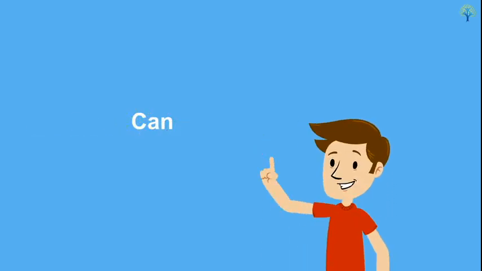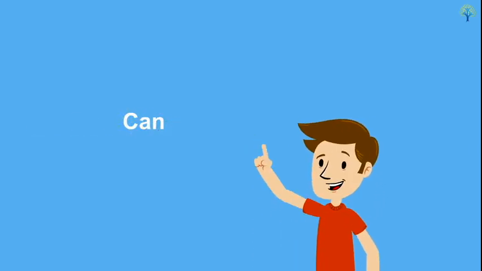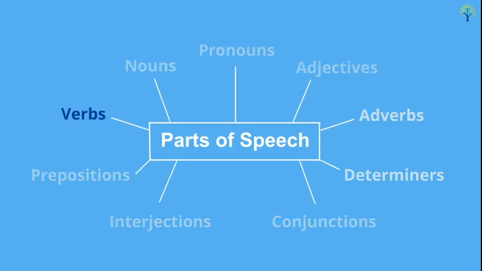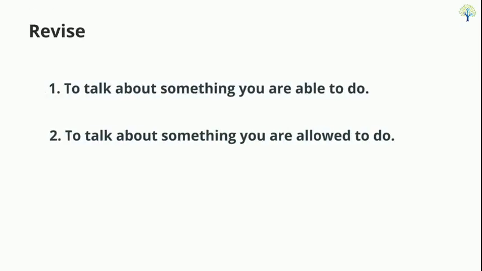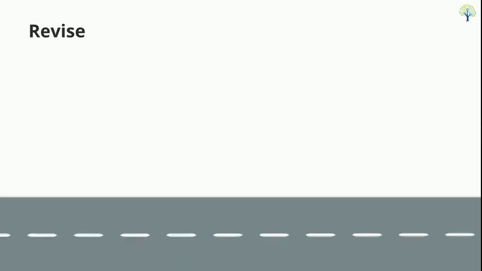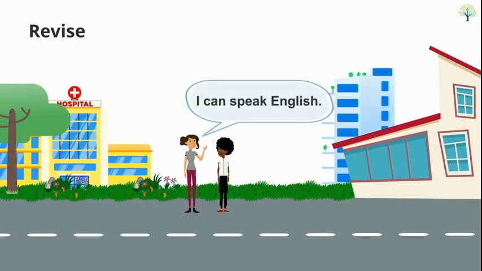In this video, you will learn about can. This topic is a part of verbs. As learned earlier, use can to talk about something you are able to do. For example, I can speak English.